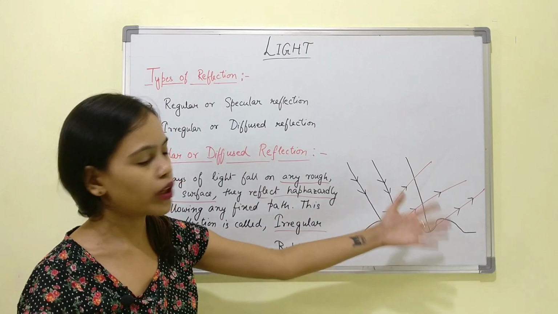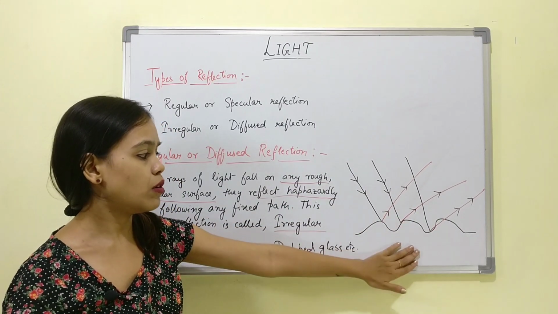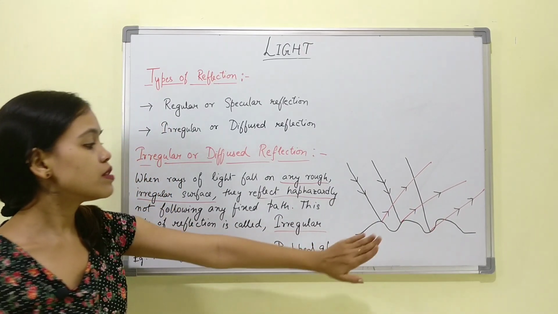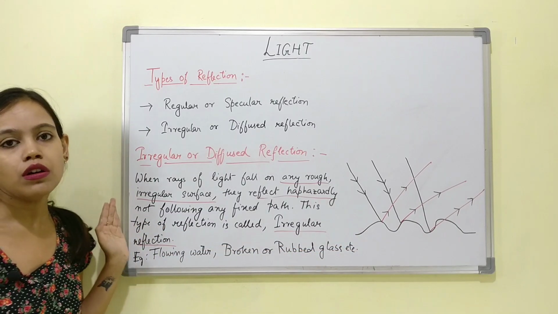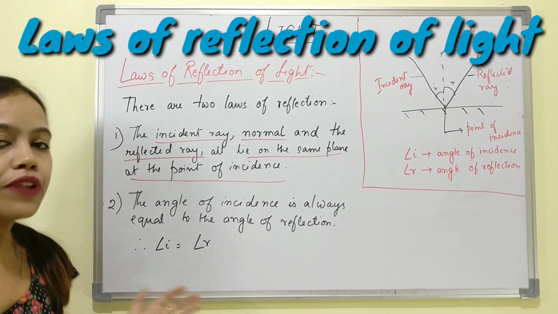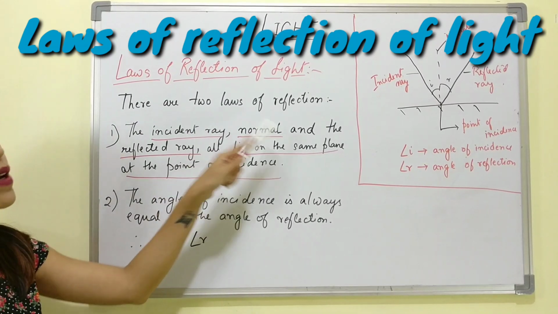They're just following whatever path is being followed due to this object. So this is the diagram, this is the definition. Laws of reflection of light. Reflection of light follows two basic laws.